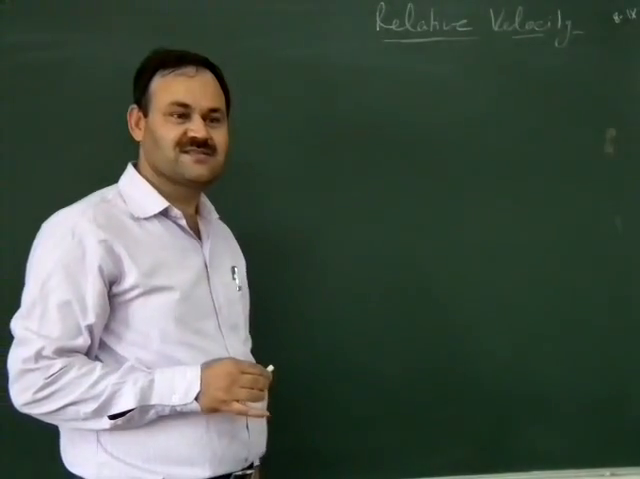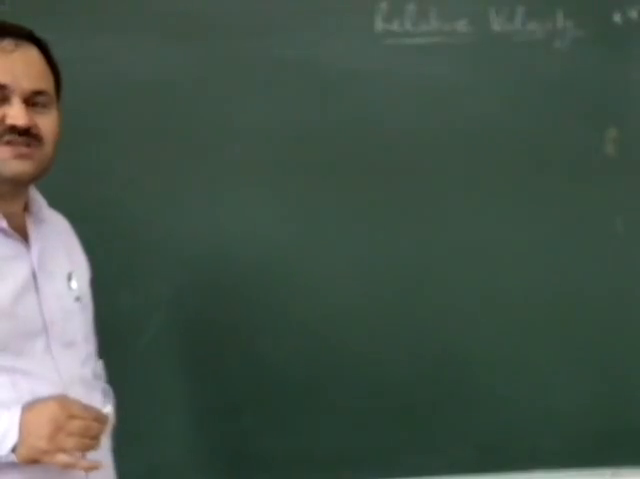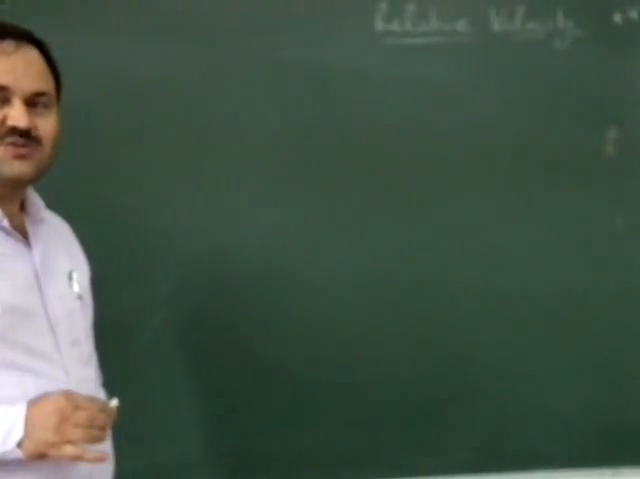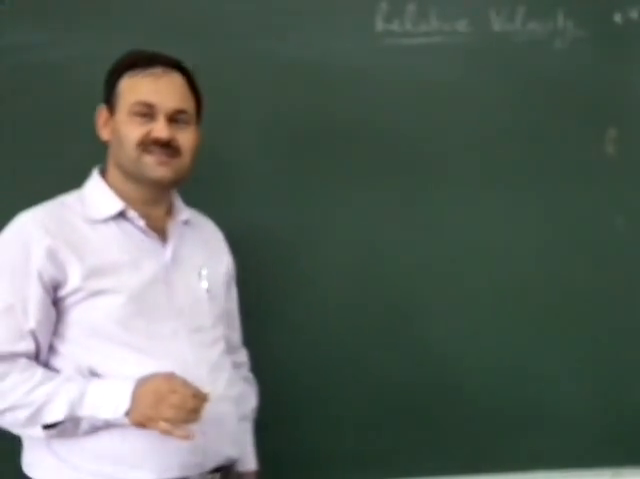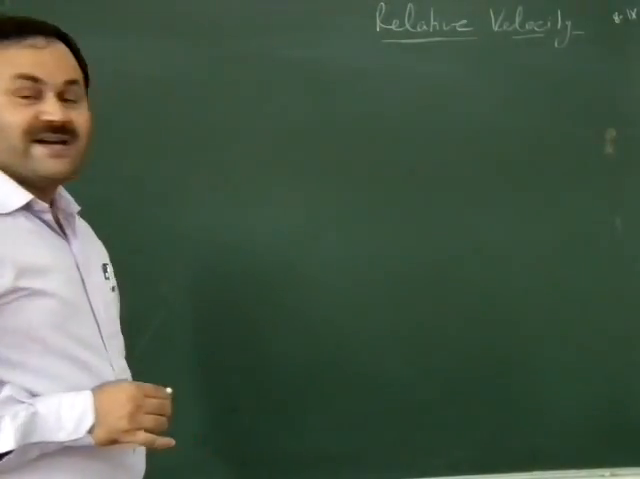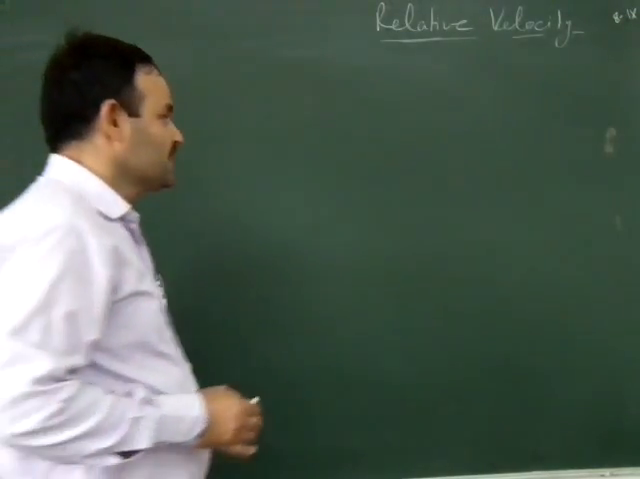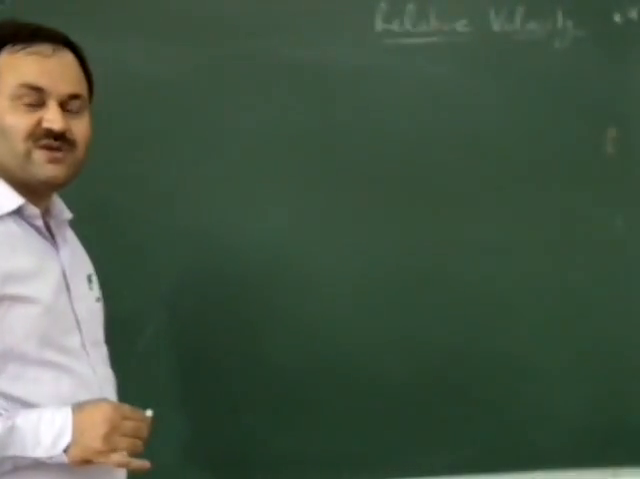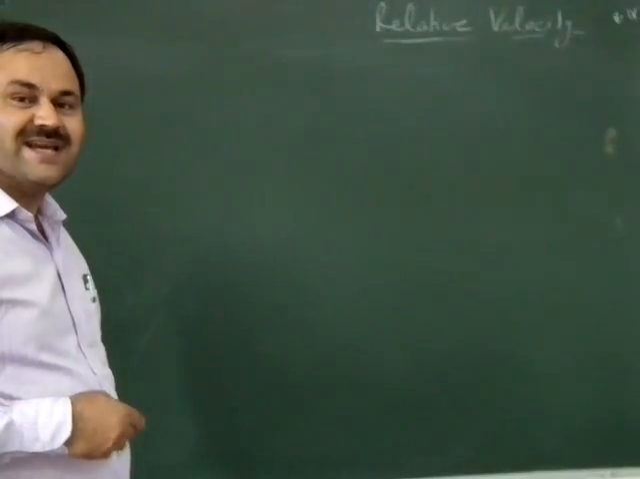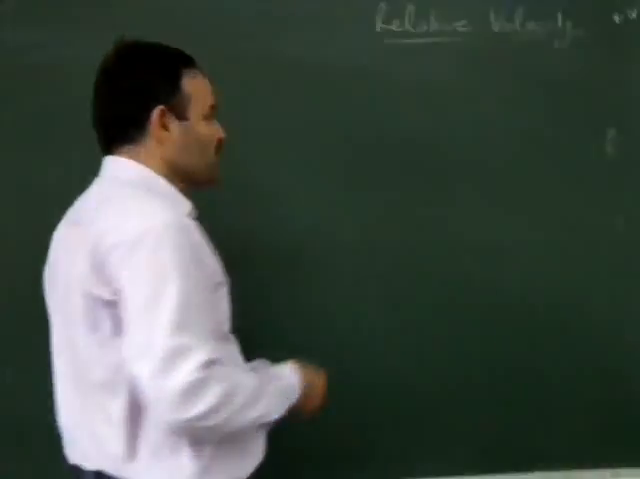Absolute rest. So neither absolute rest nor absolute motion are possible. So the motion which we are studying is always a relative motion. In relative motion, we will study the concept of relative velocity. Relative velocity means the velocity of a body as seen by another person who himself is in motion.